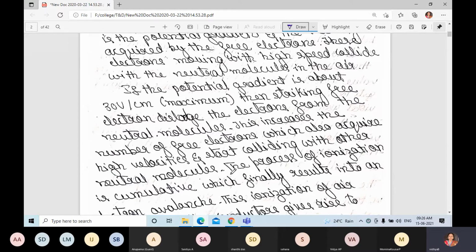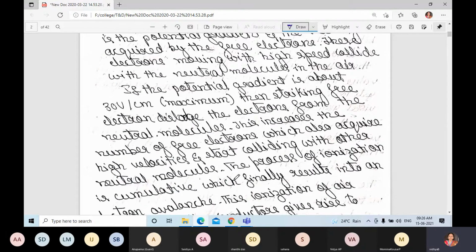For example, if there are 10 free electrons, after the colliding process the number of free electrons will increase, and they will also acquire a high velocity and start colliding with other neutral molecules.